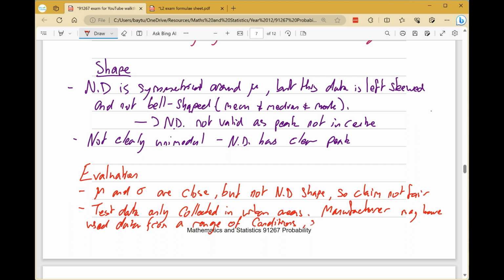So it's possible the claim is still correct, despite what this distribution shows.